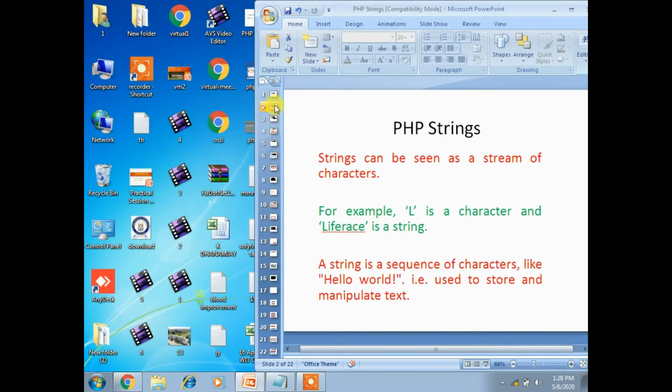Strings can be seen as a stream of characters, or you can also call it a collection of characters. For example, "live phrase" is a string. If I take L, that is nothing but a character. Like "Waymo Institute of Technology", the entire thing is a string. If I take only V, that is a character. Hello world is one string, the entire sequence of characters it has. A string is used to store and manipulate text.